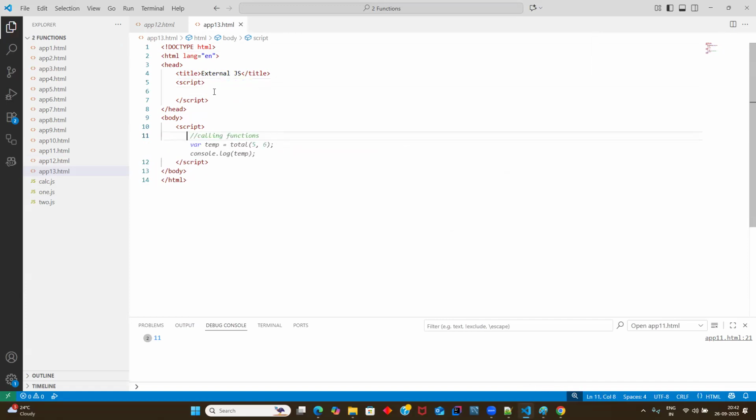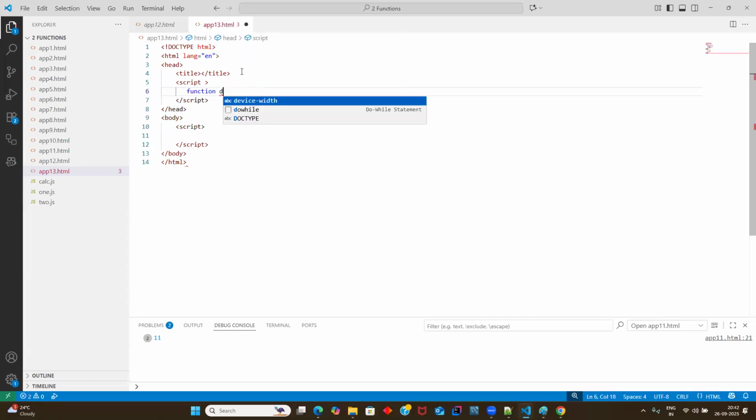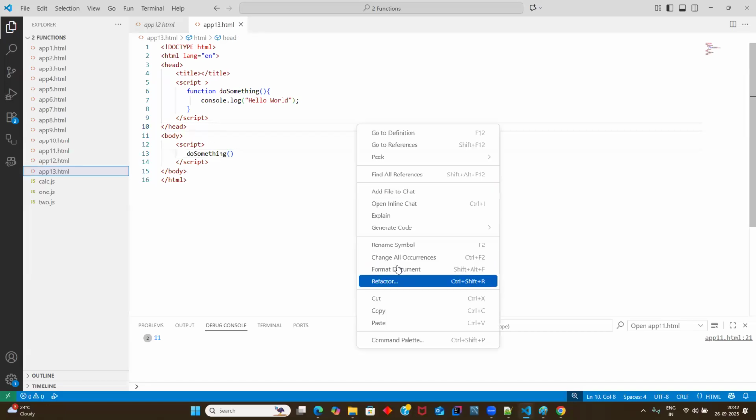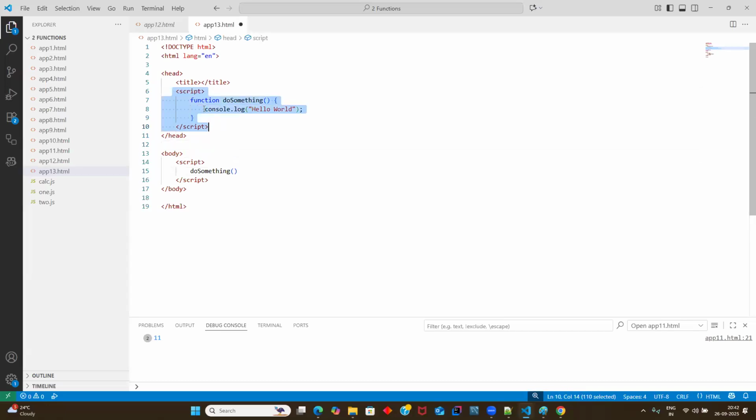Okay, so I'll be following internal JavaScript now. In the script tag, I'll write some function, something that does something. And I'll be calling this from body, guys. This is what I'll be doing from now onwards, so you won't be confused. So if in script you're writing a function, and again in body script you're calling it, then it's internal JavaScript.